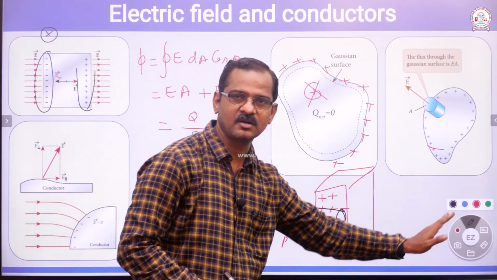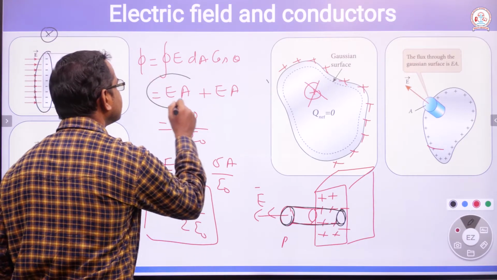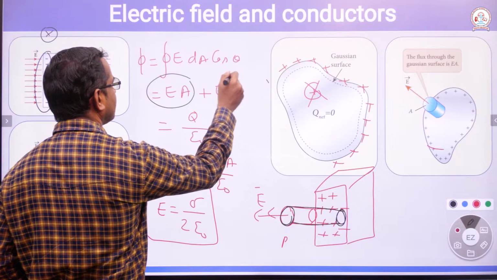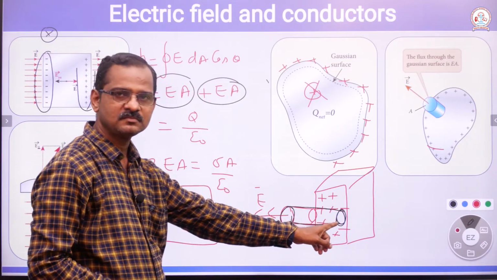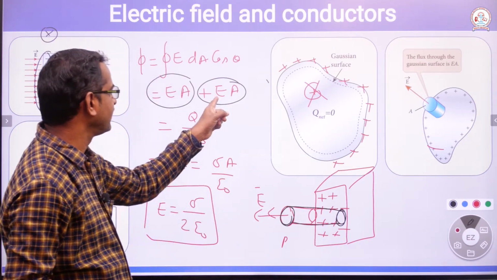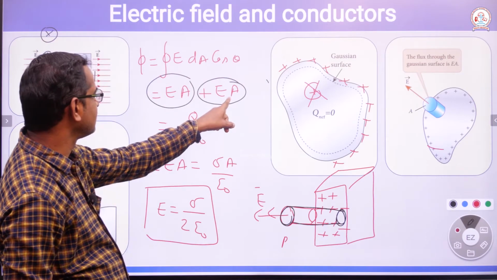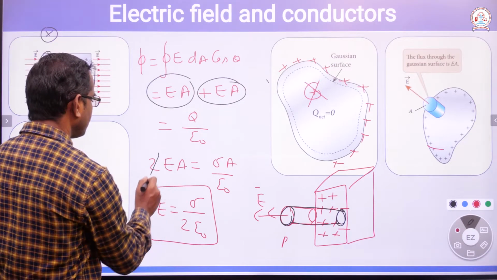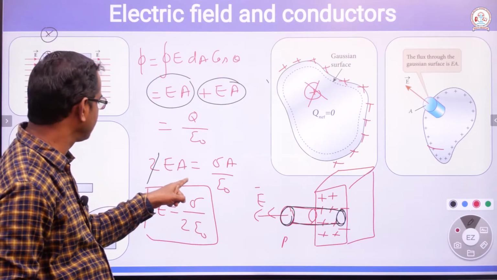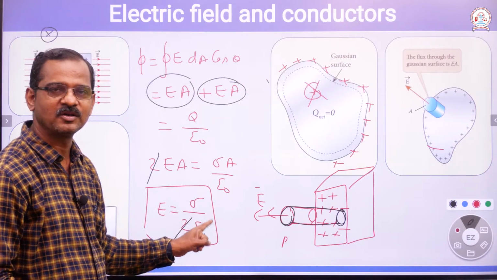Not like the previous case. In that case we got both terms, but here this is not there. It is inside. Inside there is no electric field. Therefore, this term gets cancelled. Then we will have only EA, and we are going to have E is equal to sigma by epsilon naught.